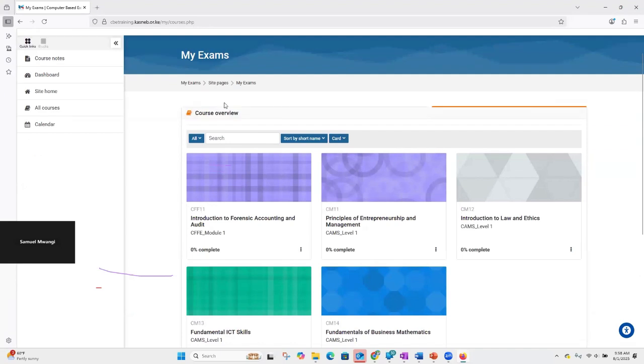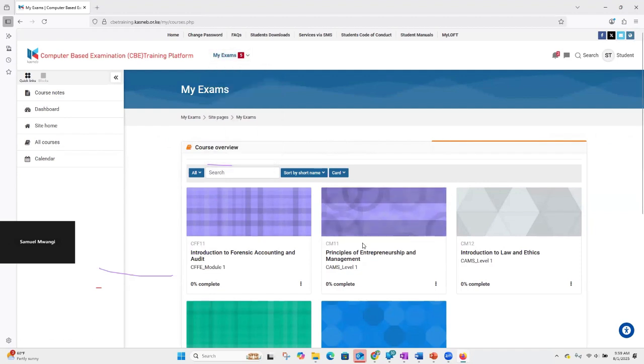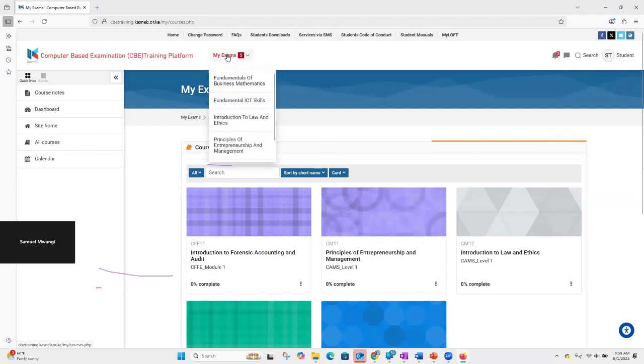So in your case as well, if you go to my exams, you should be able to see maybe a few papers of last session, if you have not managed to clear the papers from your dashboard, and then you should also see the current list of papers that you have been booked for. But for this session, because we're in the training session, so long as you can see at least one paper, whether it's a paper for last sitting or a paper for this session, then you're good to go.